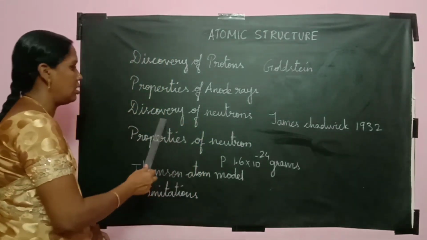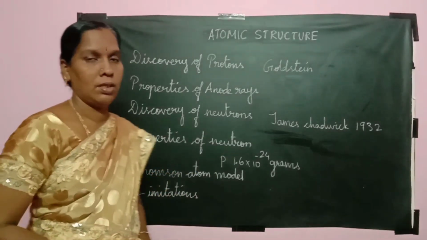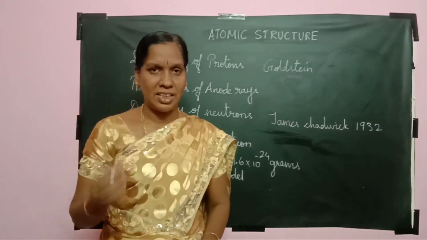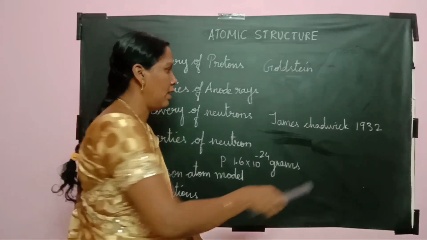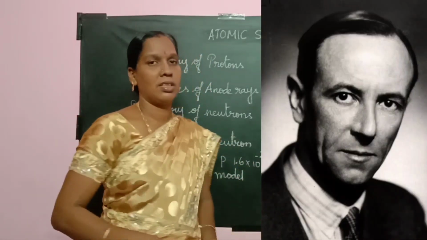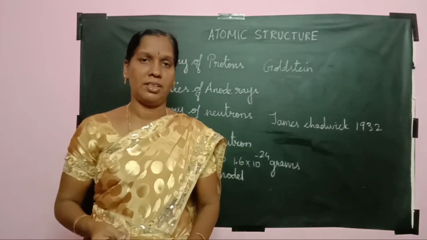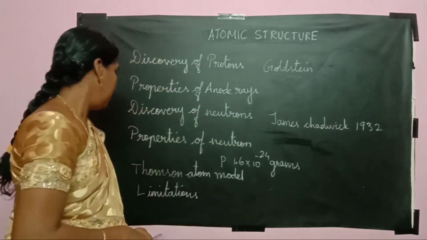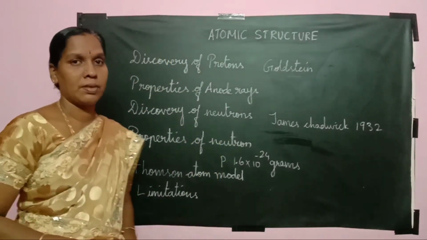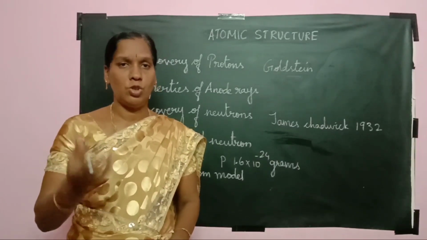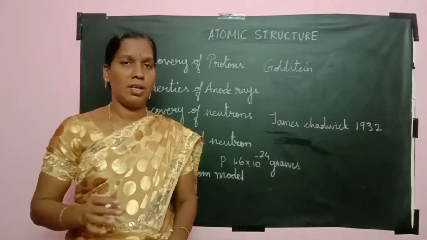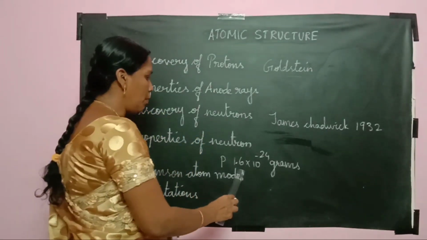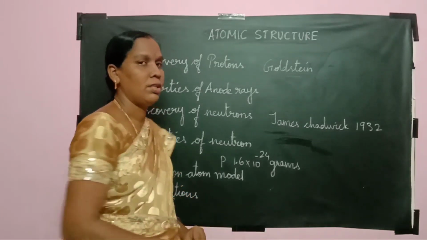Next we move on to discovery of neutrons. So during J.J. Thomson's period, they discovered only protons and electrons. And then in 1932, James Chadwick introduced one more fundamental particle, that is said to be neutron. That is properties of neutron. When we say it has neutral charge, that is no charge will be present in it. So the neutron's mass is more or less equal to the mass of the proton. Its value is equal to 1.6 × 10^-24 grams.